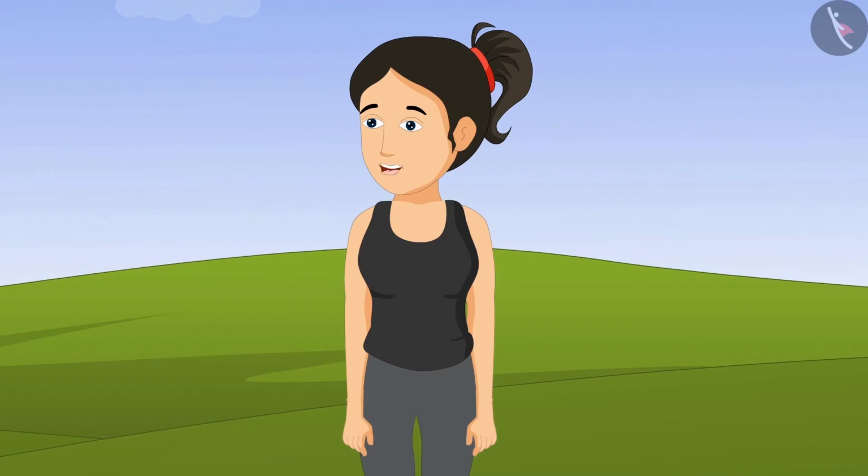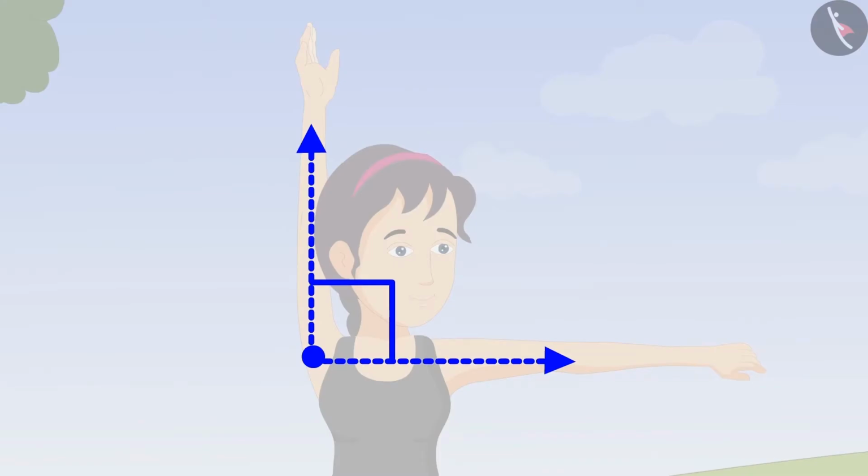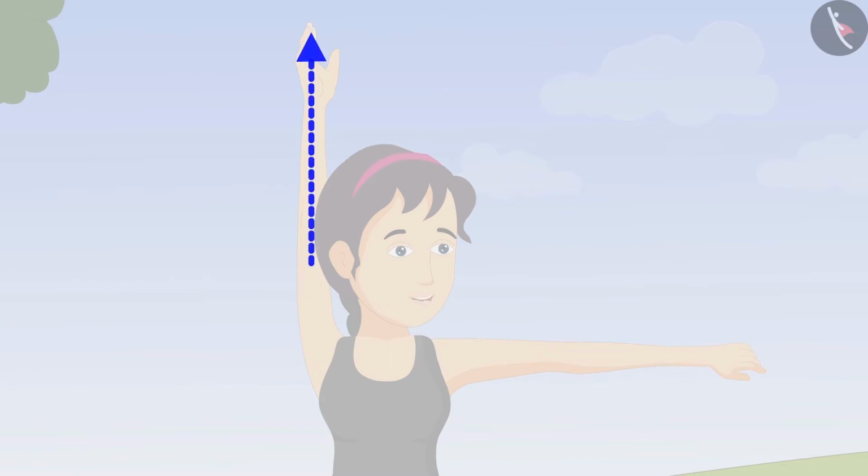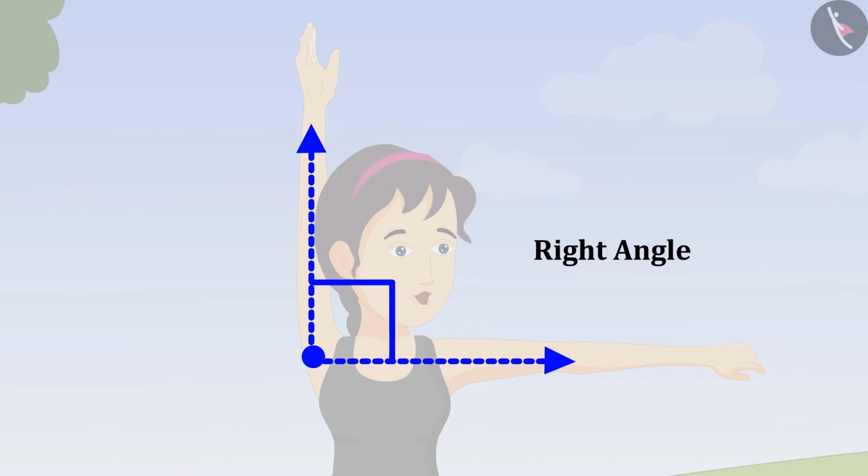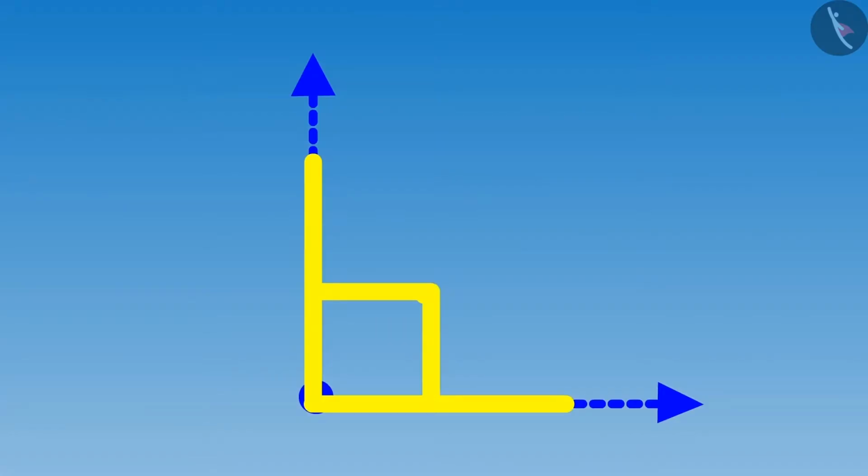"Oh yes, but Didi, why did you make only this angle?" This is a special angle. Every angle is either more or less than this angle. But the measure of this angle will always remain the same. This is called a right angle. When a vertical line joins a horizontal line, a right angle is formed between them. Got it, Riva? "Hey Didi, this looks like the letter L. I will also make a right angle."